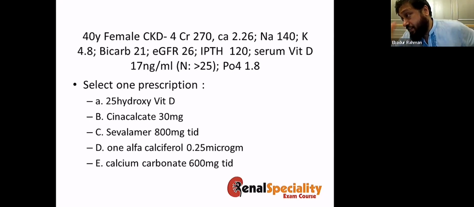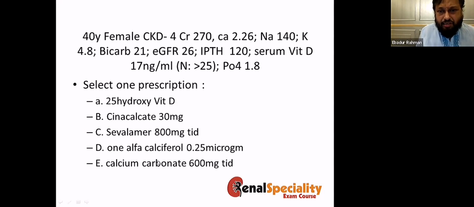Okay, now, this is a case, a 40-year-old female. She's not yet on dialysis, but these are the data. You can see they are more or less acceptable, but the vitamin D is only 17. The normal is at least more than 25. So select one prescription.